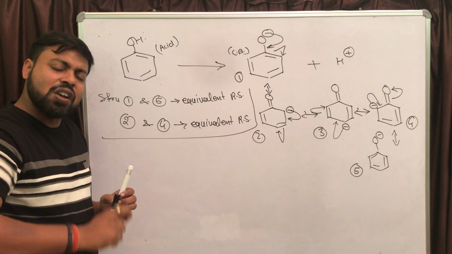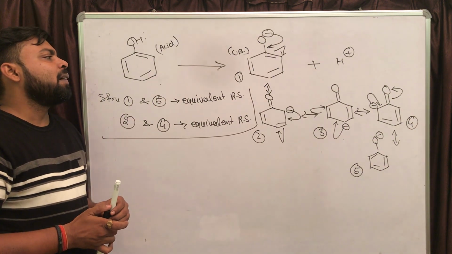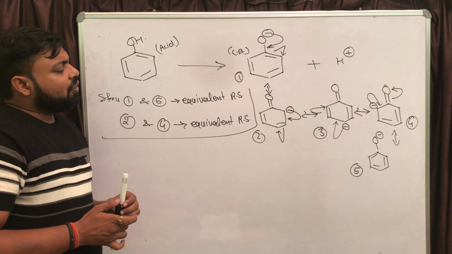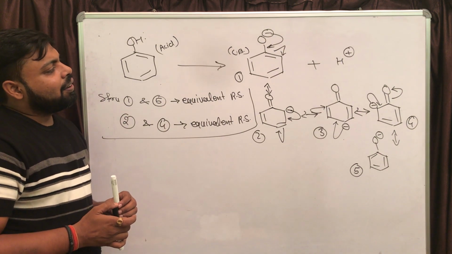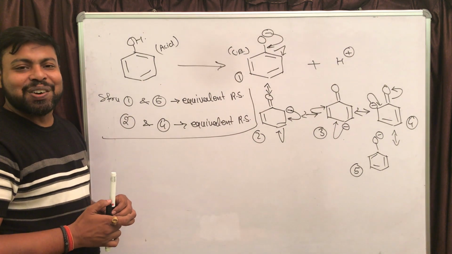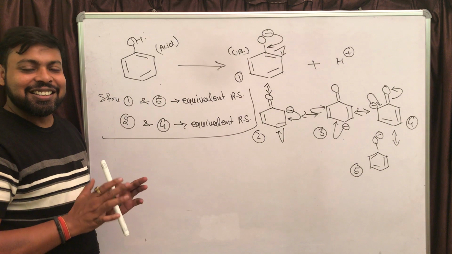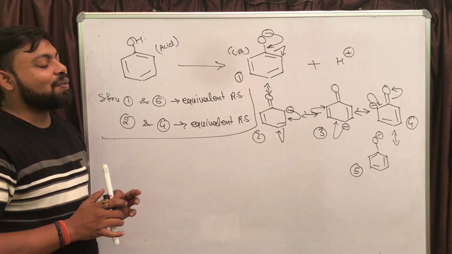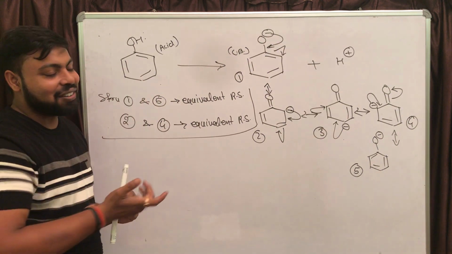Instability is caused by negative charge, not by the pi bond in this case. So if you observe structure number 1 and 5, the position of negative charge is not changing. The position of pi bond is actually changing, if you observe structure 1 and 5.